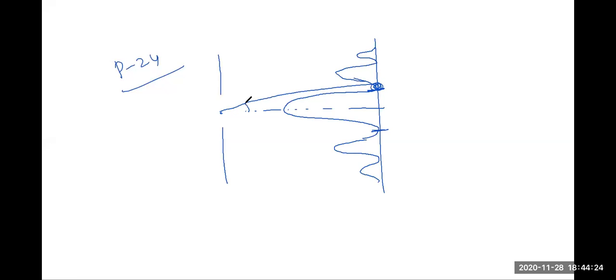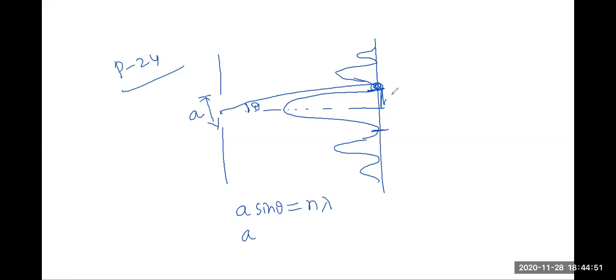This is the theta. The condition for minimum will be this. If I take this size will be A, so A sin theta is equal to n lambda. The condition for minimum is n lambda. So first minimum, n equal to 1. Sin theta is approximately tan theta, that is equal to the opposite side over the adjacent side.